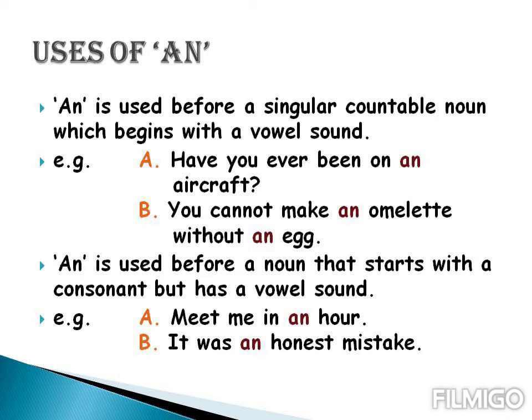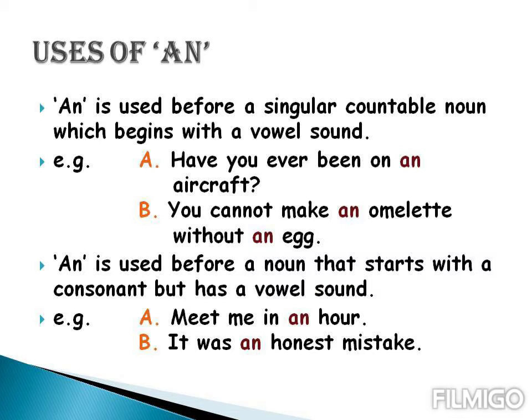Now we will see uses of an. An is used before a singular countable noun which begins with a vowel sound. Let's have some examples. Have you ever been on an aircraft? Aircraft, A is a vowel, so you will use an. Next. You cannot make an omelette without an egg. Omelette, first letter is O, it's a vowel. Egg, first letter is E, it's a vowel, so you will use an before them.